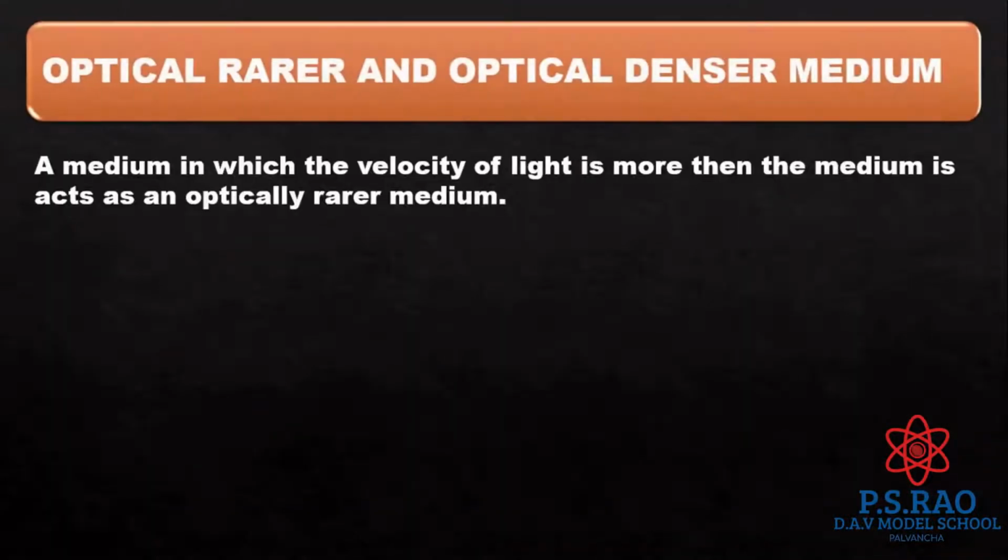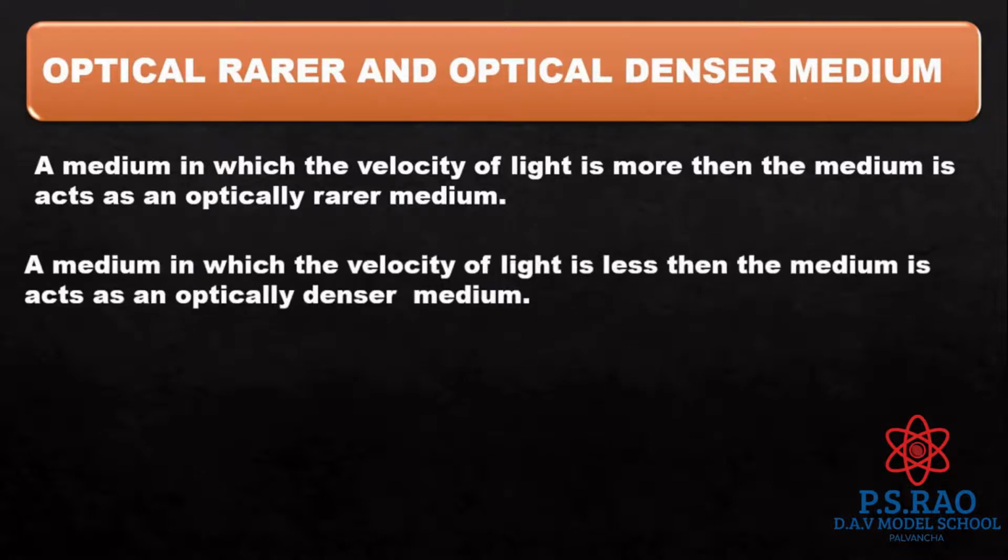Next, what is meant by optically rarer medium? A medium in which the velocity of light is more acts as an optically rarer medium. What is meant by optically denser medium? A medium in which the velocity of light is less acts as an optically denser medium.